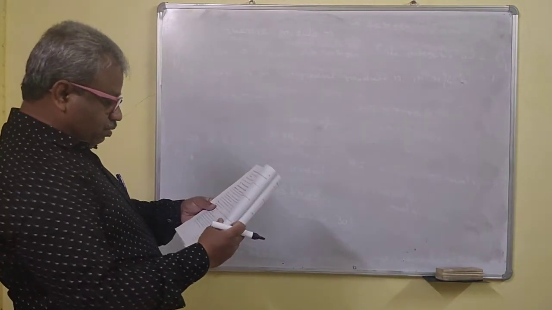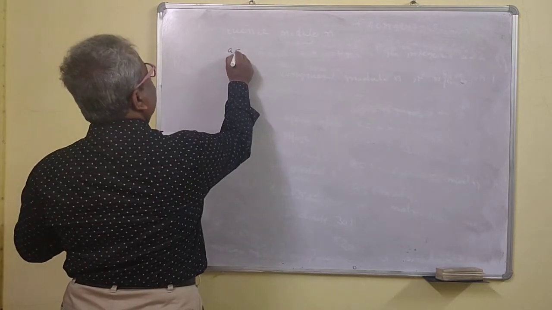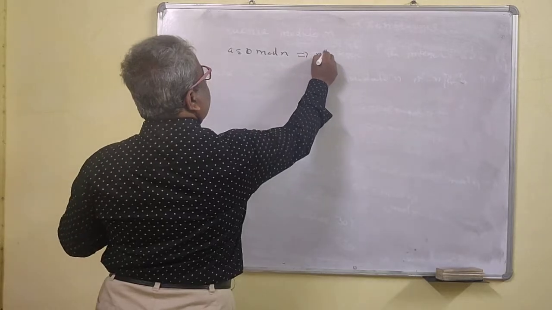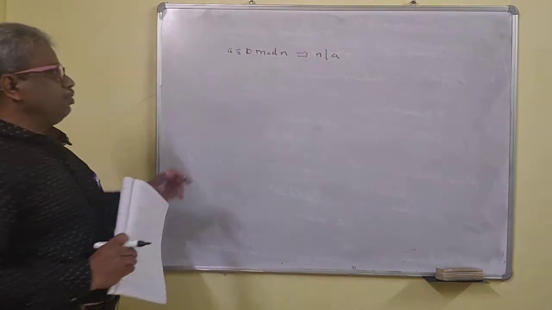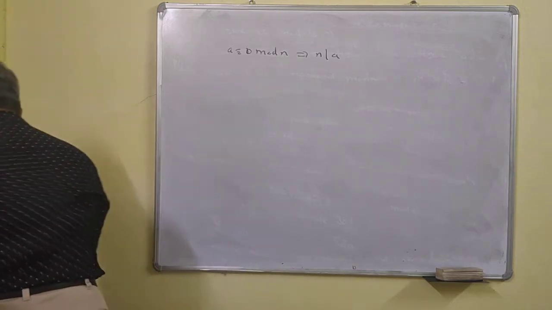So now we'll see some properties. If A is congruent to 0 mod N, this implies that N divides A. This is obviously true, since N divides A minus 0. So N divides this one.